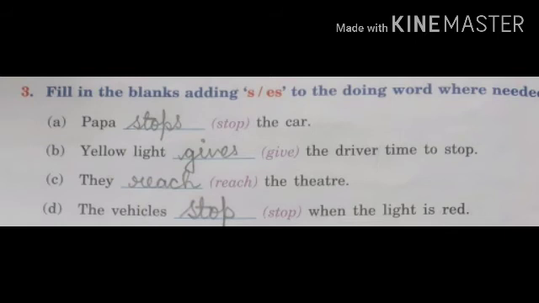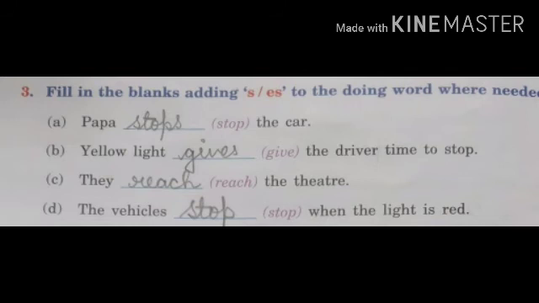Third one, they dash the theater. They reach the theater. They is plural na? So here we will not write s or es. They reach the theater. Fourth one is the vehicles dash when the light is red. So vehicles is a plural word na, so we will write here stop simply. The vehicles stop when the light is green.